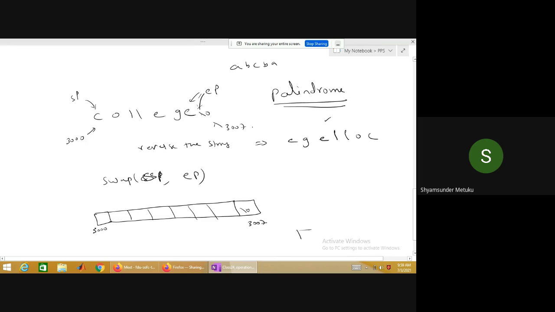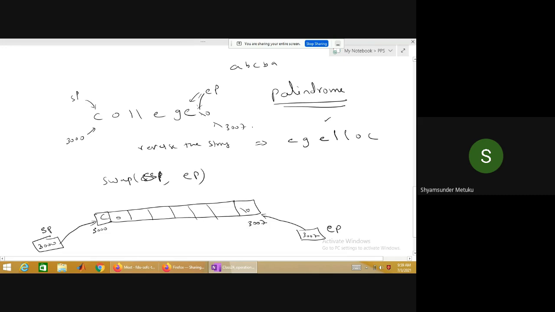Right now my EP is going to have 3007. It is pointing here. This is basically the end pointer. I have one more location which is called the starting pointer. 3000 is stored here. So this is a picture.